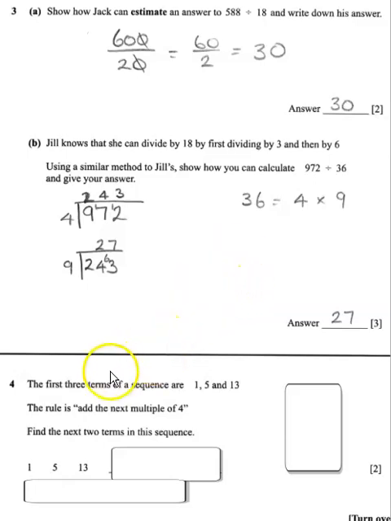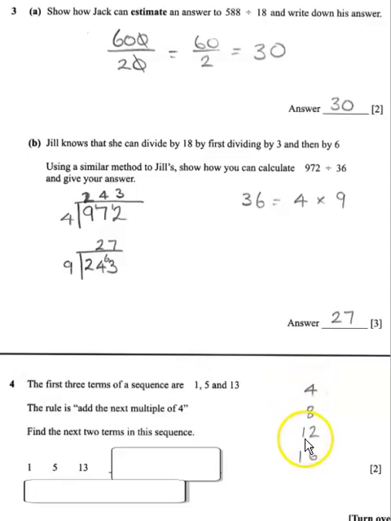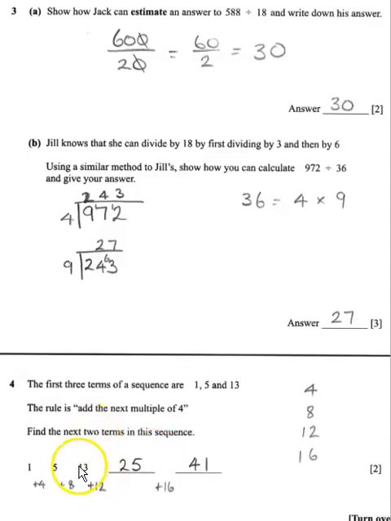So for question 4, it says the first 3 terms of a sequence are 1, 5, and 13. The rule is add the next multiple of 4. Find the next 2 terms in this sequence. So when it says add the next multiple of 4, these are the multiples of 4 I've written down the side. And what you can see here is you can add 4. That was your first number. Add 8, add 12, add 16. That's what you're basically looking at. So 13 plus 12 is 25. 25 plus 16 is 41.